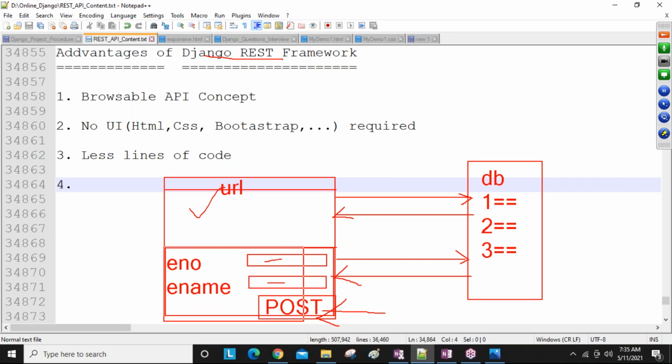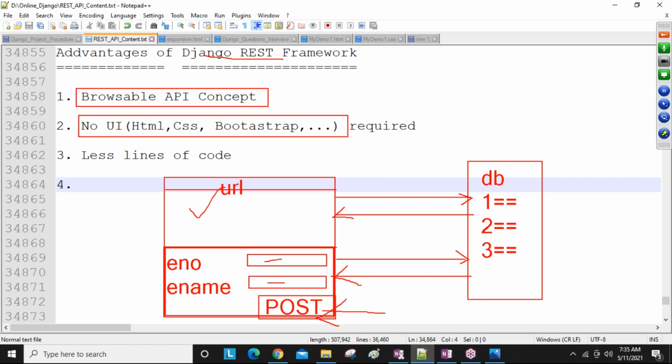Means ready-made templates are generated without developing. Just we give the data and it is stored into the database. That's why I'm saying no UI required, because of the browsable API concept.